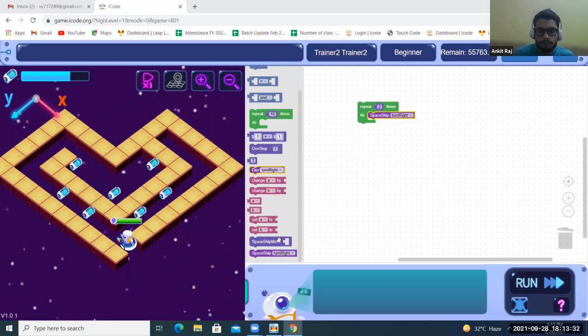So what it will do: spaceship will move one step after repeat, spaceship will turn right, again it will move this step and the spaceship will move. Same thing will happen here also. Two times the spaceship will move. One, two, three, four.